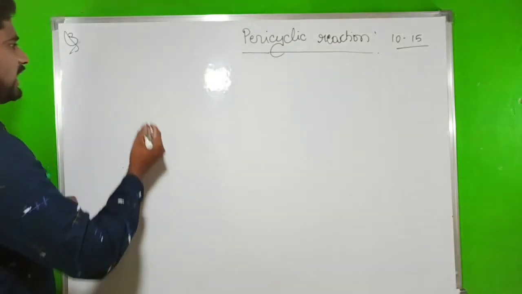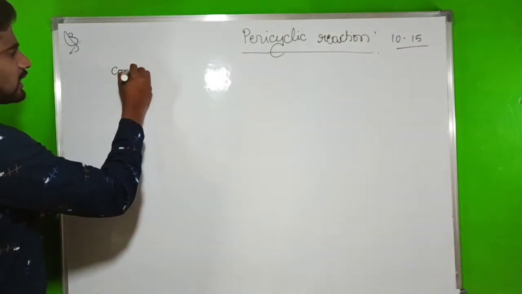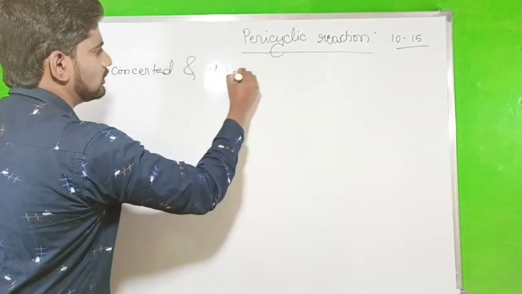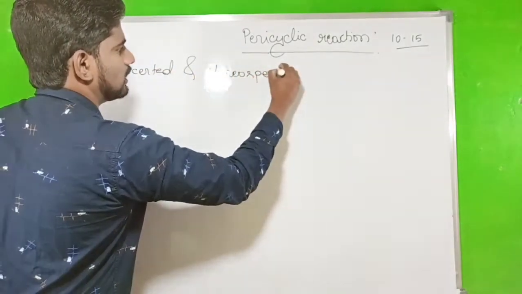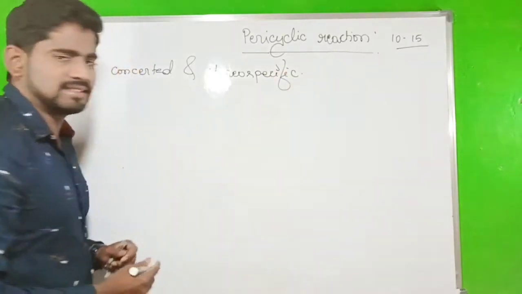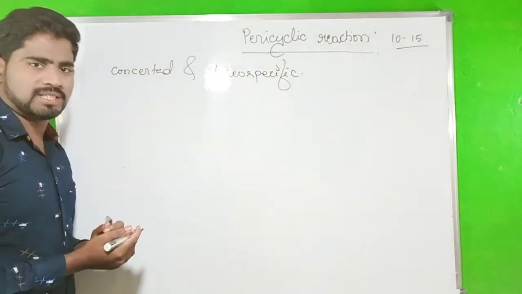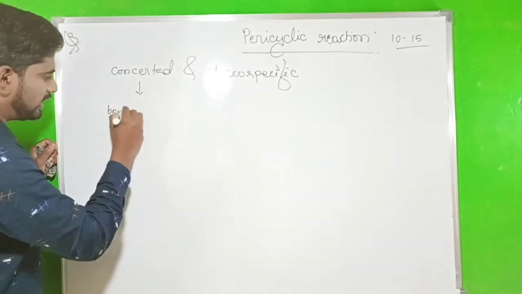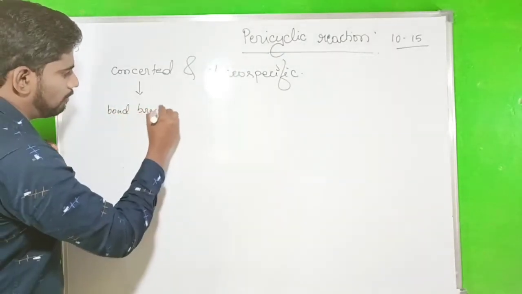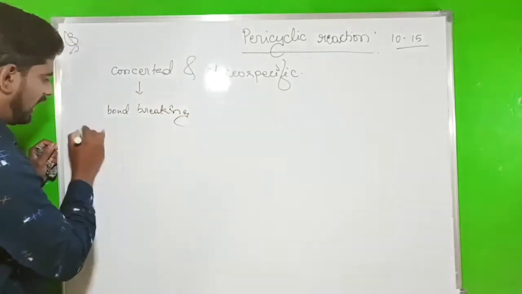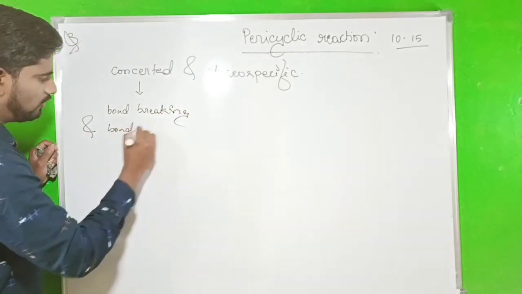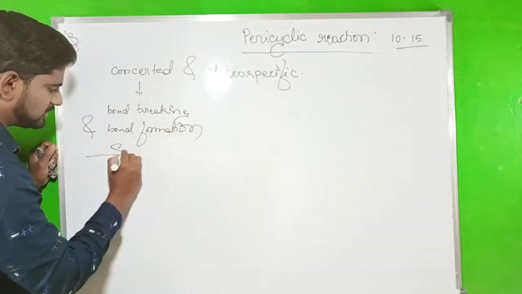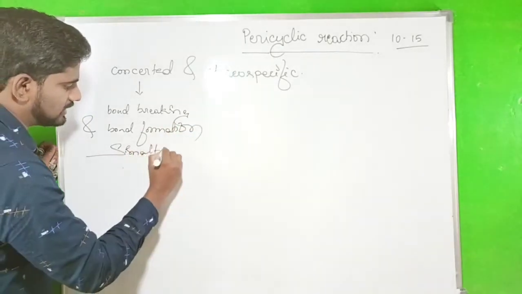So pericyclic reaction means it is a concerted and stereospecific reaction. Concerted means bond breaking and bond formation take place simultaneously.